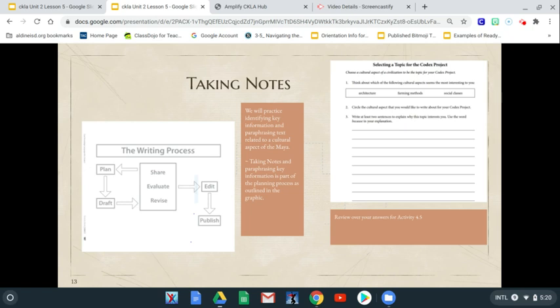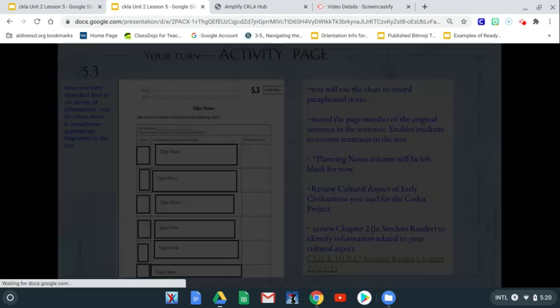Yesterday, on Thursday, you had an assignment, activity 4.5, a discussion board, where I had you choose at least one cultural aspect: agriculture, farming methods, or social class. Then I asked you to write about 2 to 3 sentences on why that topic interested you. Do you remember? I hope you completed it, because you will need it to complete the assignment we're going to do today. Let's take a look.